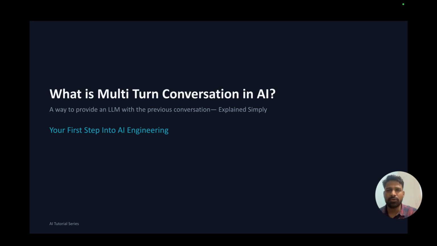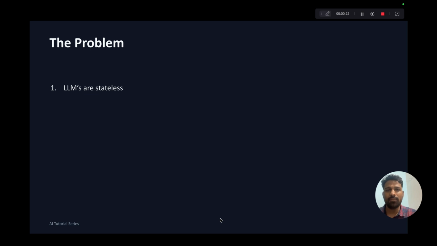Today we will discuss the multi-turn conversation concept in AI. We will see what problem we have and how the multi-turn conversation concept is solving that problem. We will do the hands-on to understand this concept clearly. So LLM models are stateless. They do not know anything about previous conversation.